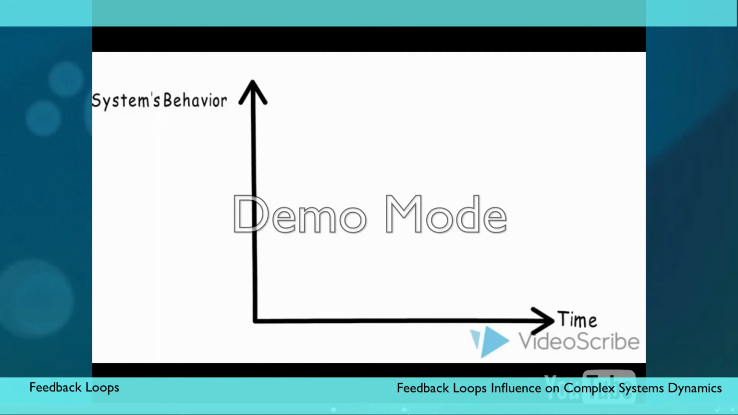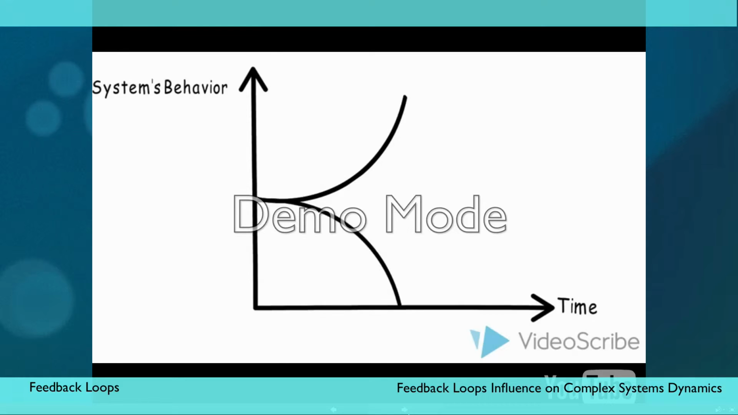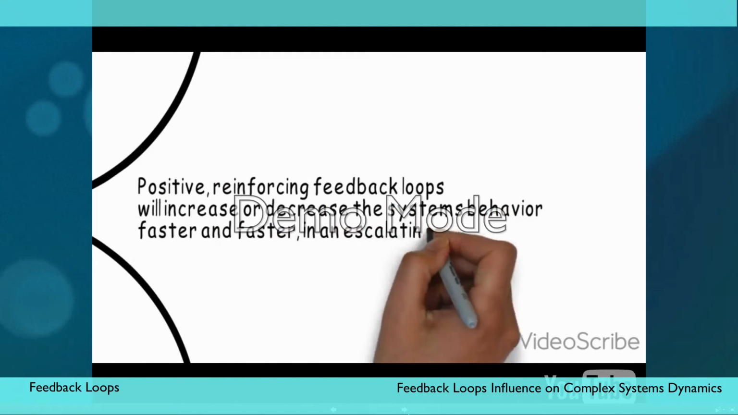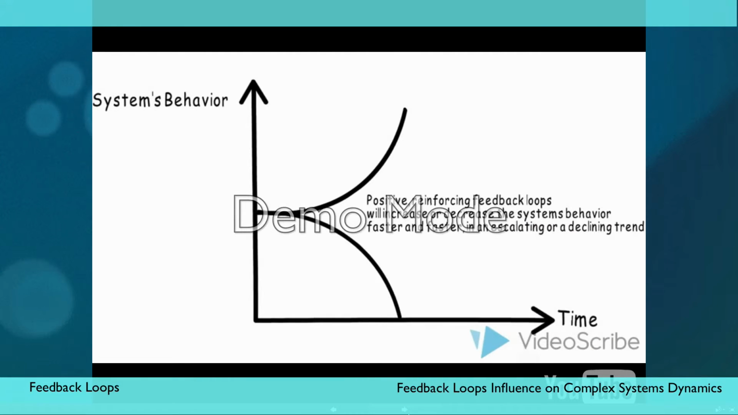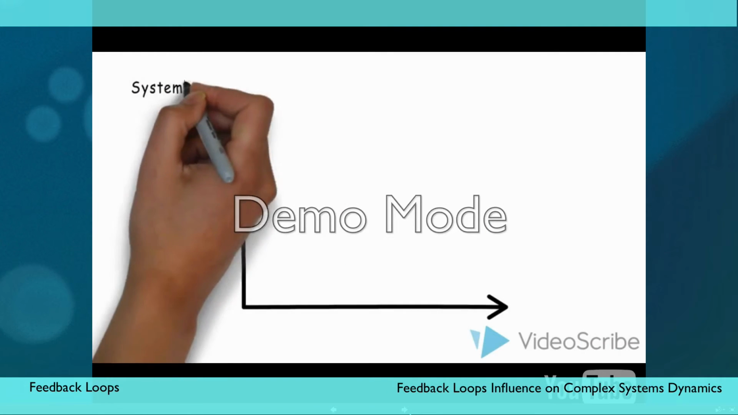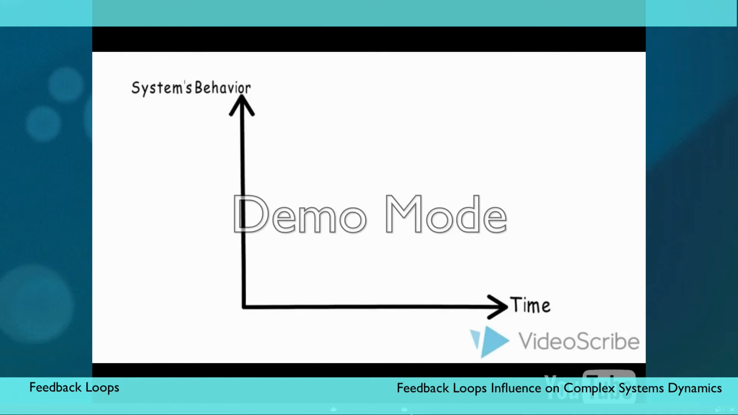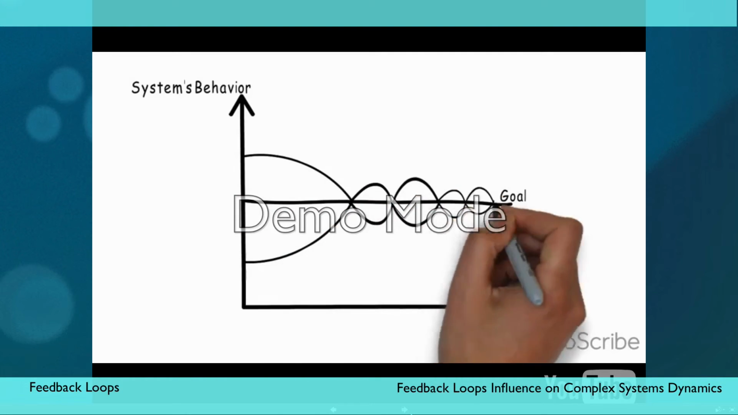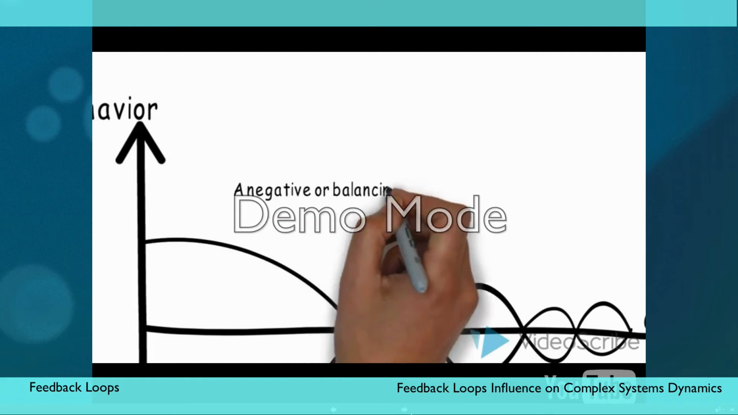Positive reinforcing feedback loops will increase or decrease the system's behavior faster and faster, in an escalating or declining trend. This dynamic may be familiar to you from Module 5, where we saw the nonlinear behavior of complex systems. These dynamics are also the reason that in some contexts a reinforcing feedback loop may be referred to as a vicious circle, because it can create a dynamic that is hard to stop. The dynamics created by negative or balancing feedback loops, very much like the achieving of a desired temperature in a room controlled by a thermostat, will eventually send the system towards a state of equilibrium.